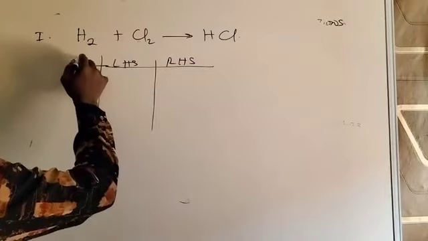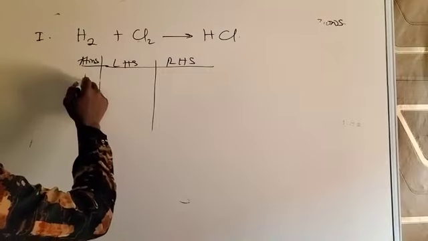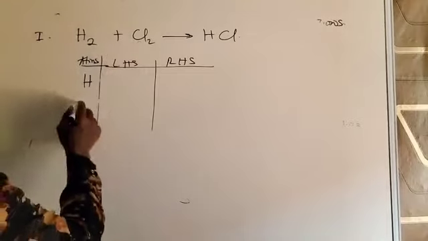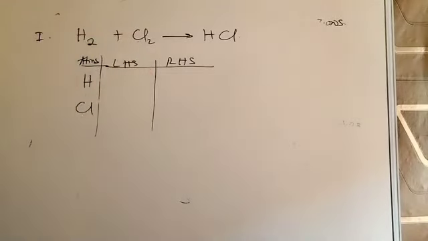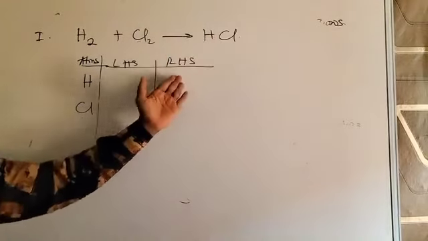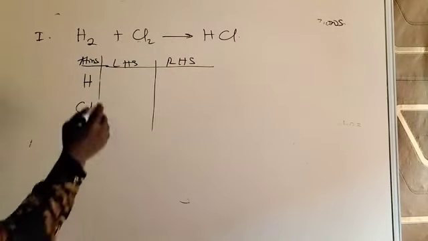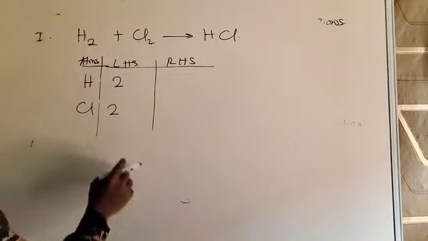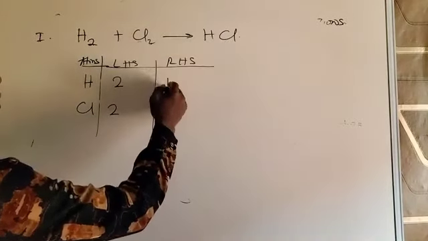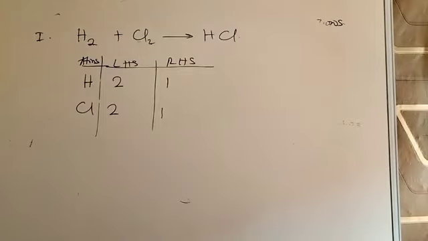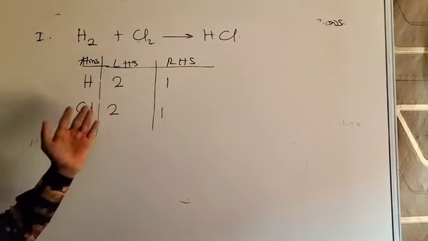Then the atoms present: hydrogen, only one atom. Don't count the number of atoms, the elements, sorry, the symbols: hydrogen, chlorine. So the elements here are hydrogen and chlorine. Also on this side, hydrogen and chlorine. Now, hydrogen is 2 atoms here. Chlorine is 2 atoms on the left hand side. Right hand side, hydrogen is only 1 atom. Chlorine is only 1 atom. Then by inspection, the equation is not balanced at all because you have an unequal number for each atom on both sides.